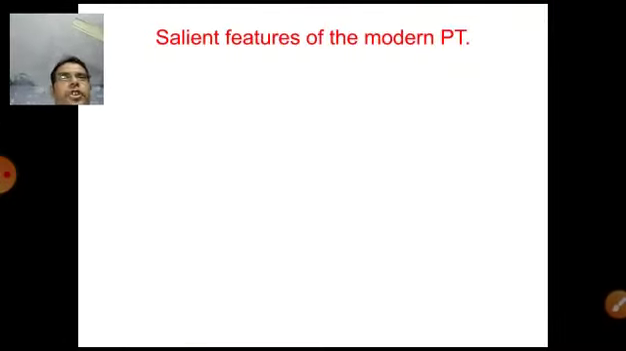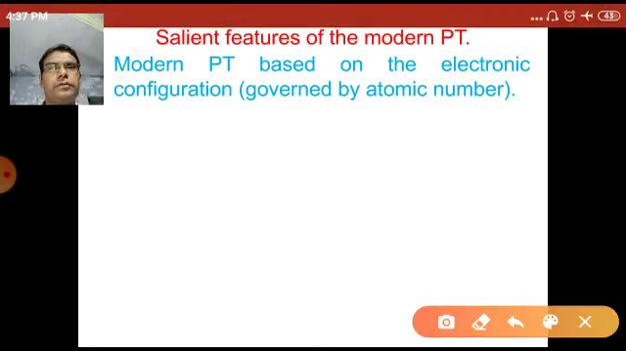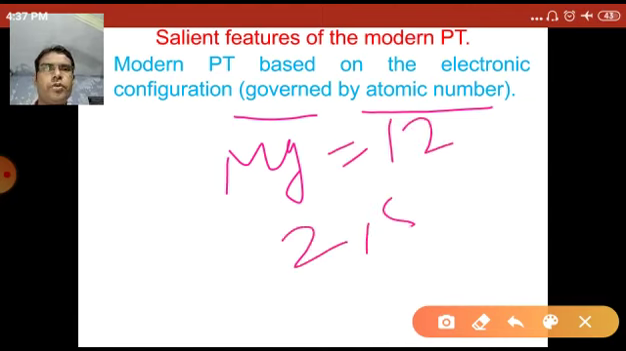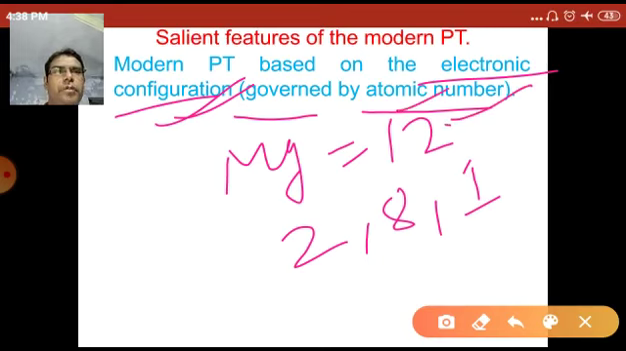What are the salient features of the modern periodic table? The modern periodic table is based on the electronic configuration, and that electronic configuration, as you know, is governed by the atomic number. For example, magnesium has the atomic number 12, and its electronic configuration is 2, 8, 2.